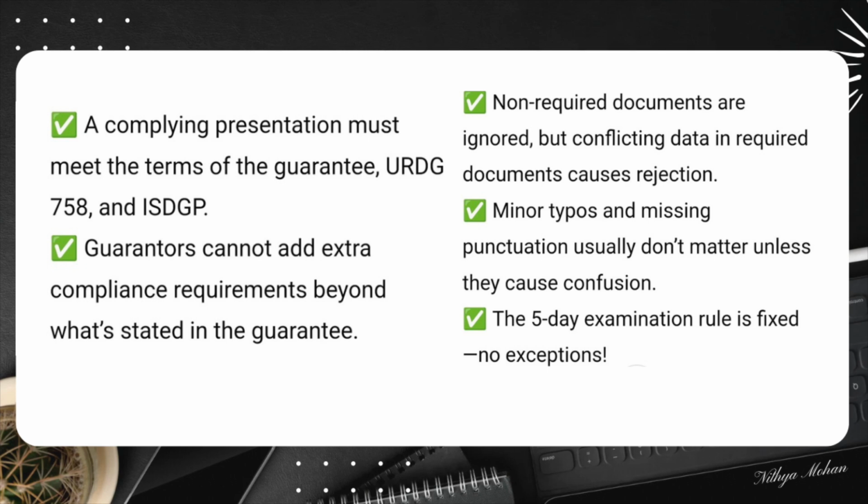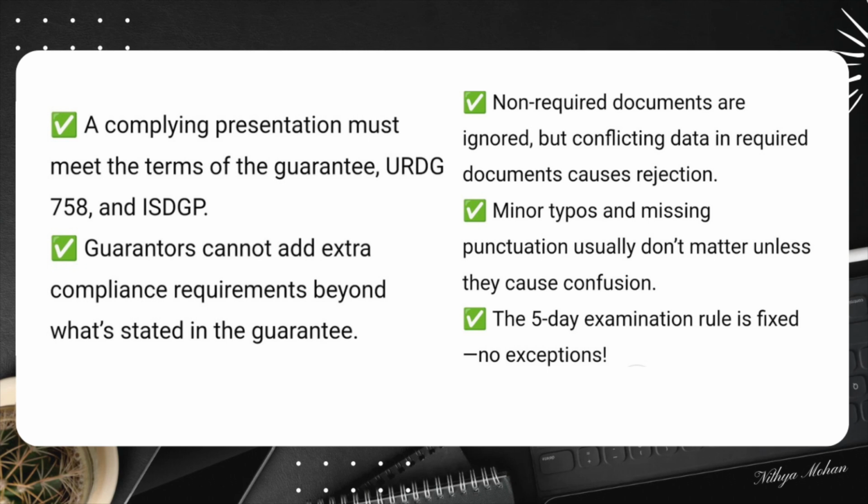To wrap up, let's review the most important points. A complying presentation must meet the terms of the guarantee, URDG 758 and ISDGP. Guarantors cannot add extra compliance requirements beyond what's stated in the guarantee. Non-required documents are ignored, but conflicting data in required documents causes rejection.